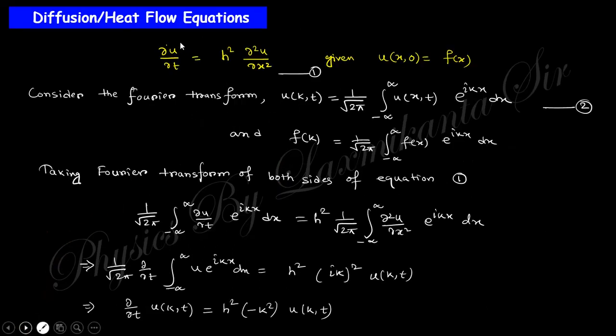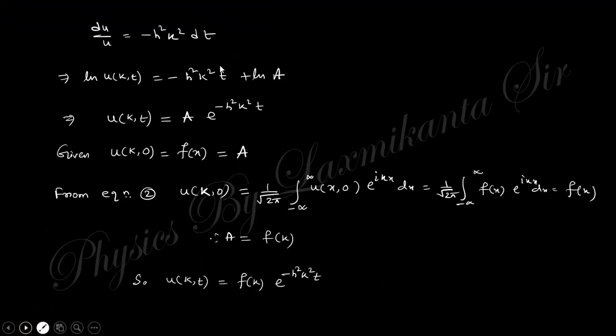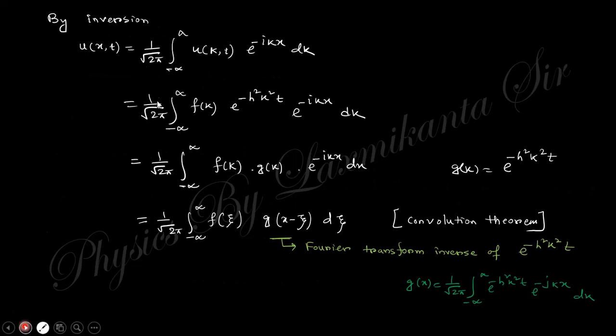Another one is the diffusion or heat flow equation. Also this is solved by the separation of variables in the partial differential equation, but this can also be solved by the Fourier transformation. How? The same process: take the Fourier transformation of this equation, and there is a double derivative, so you will get minus k square, and after that you will get this equation, just taking this integration. After that, using this boundary condition, this constant will be like that, and take the inversion, you will get the Fourier transform inversion.